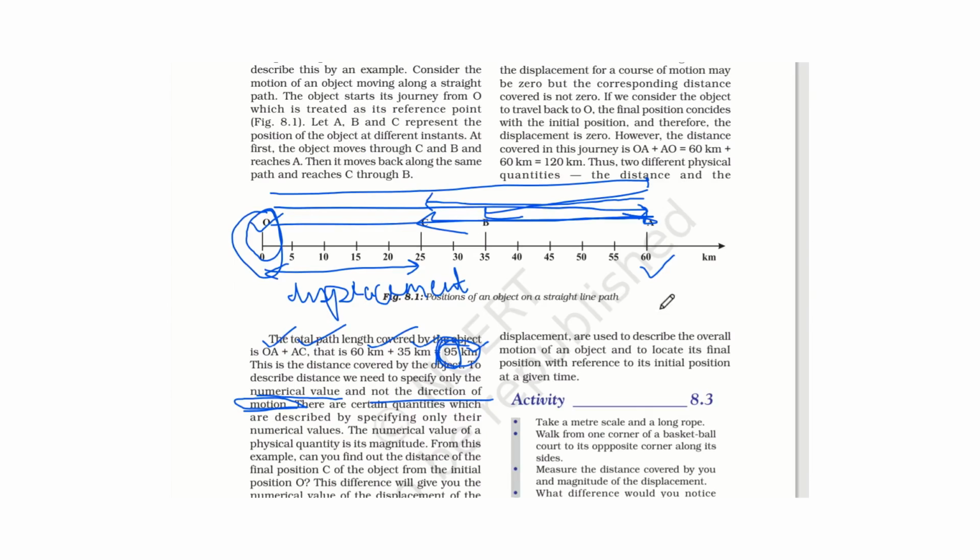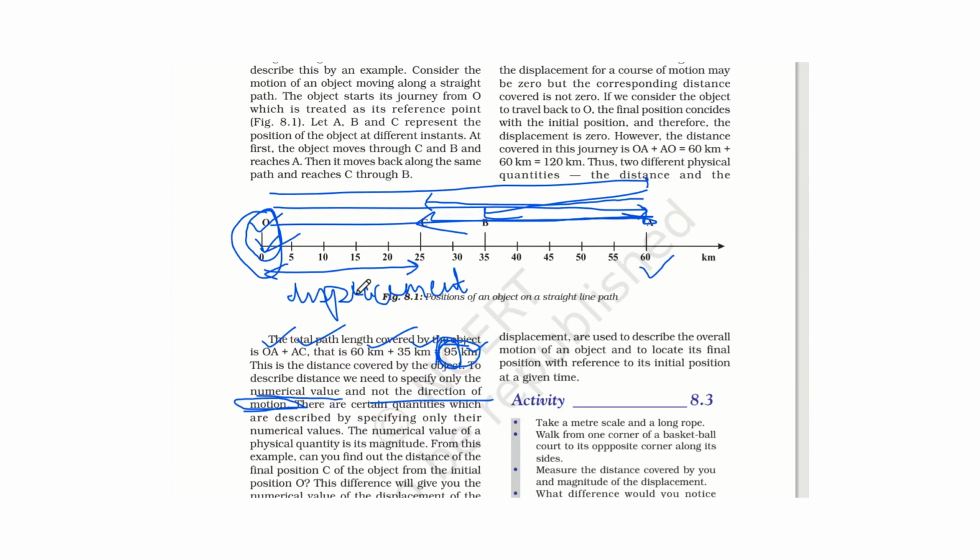Displacement can be zero. Suppose that an object starts from O and comes back to O, then displacement will be zero, but distance cannot be zero. Distance will be 60 plus 60, 120 kilometers, right? Displacement can be zero, but distance cannot be zero if the object is in motion.